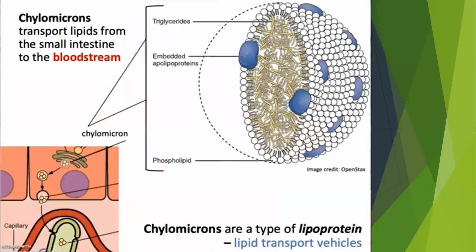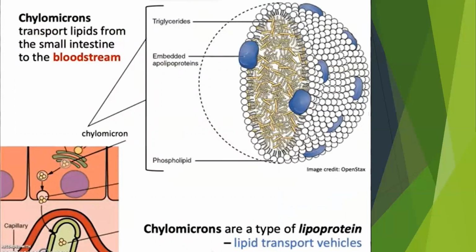Okay. Let's take a look at the composition of the chylomicrons. The chylomicrons transport lipids from the small intestine to the bloodstream. That's what I said a while ago. These chylomicrons are transported to our bloodstream.